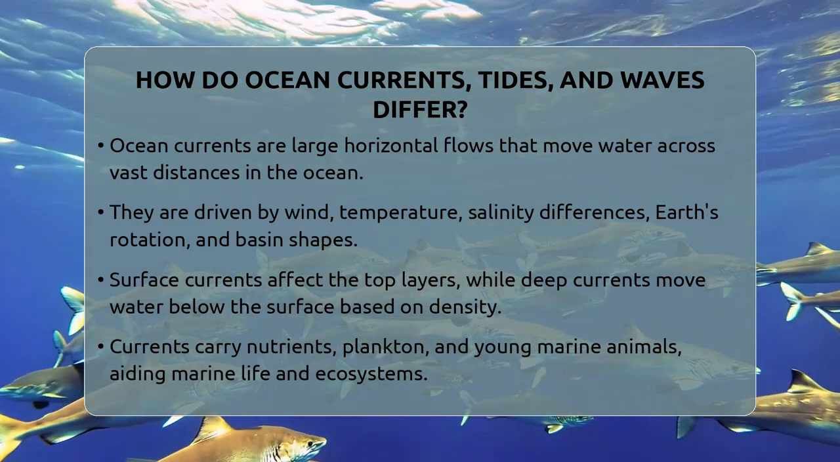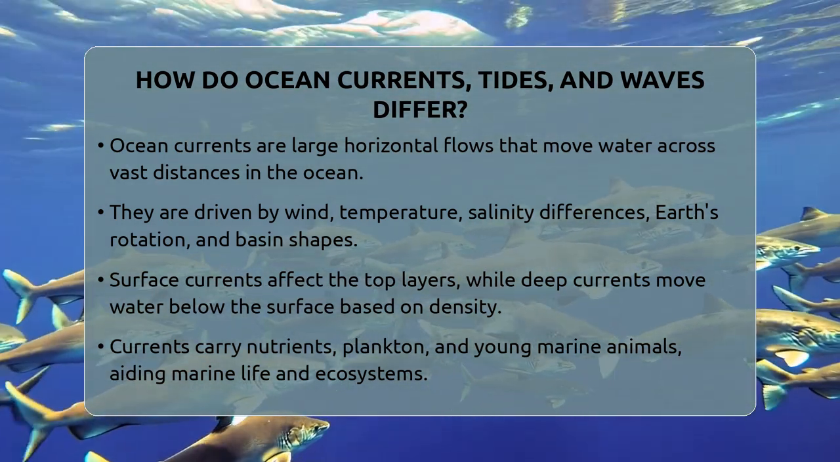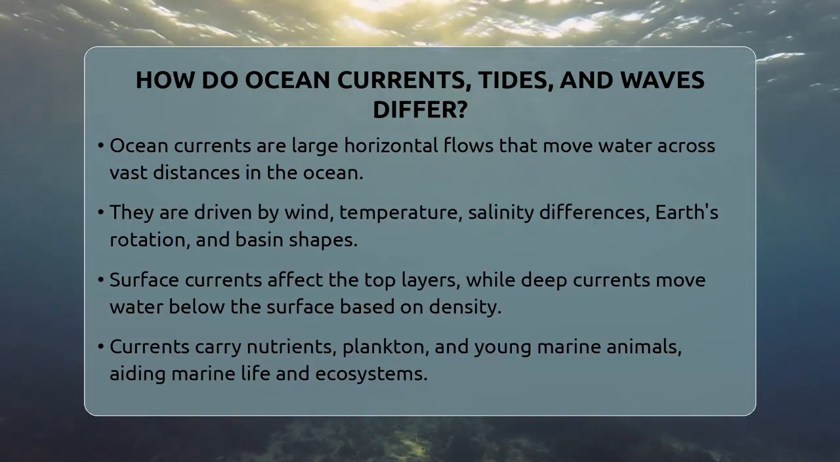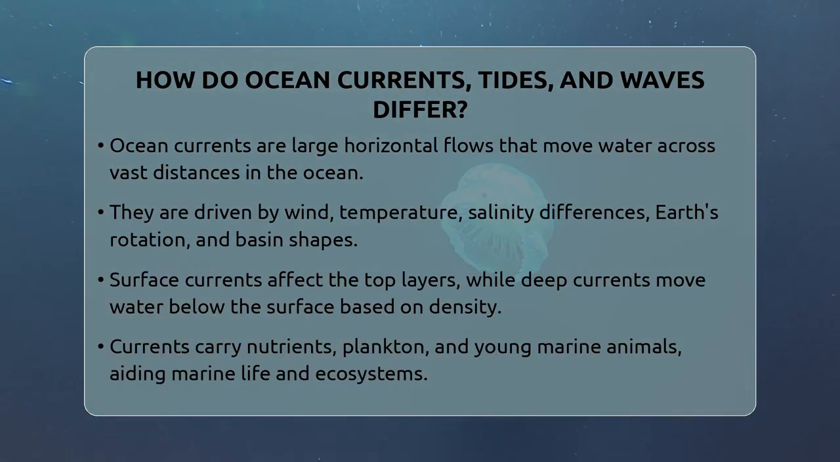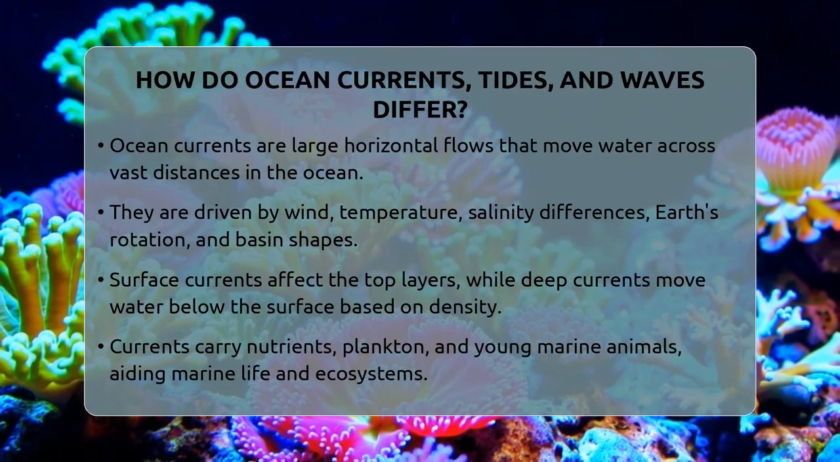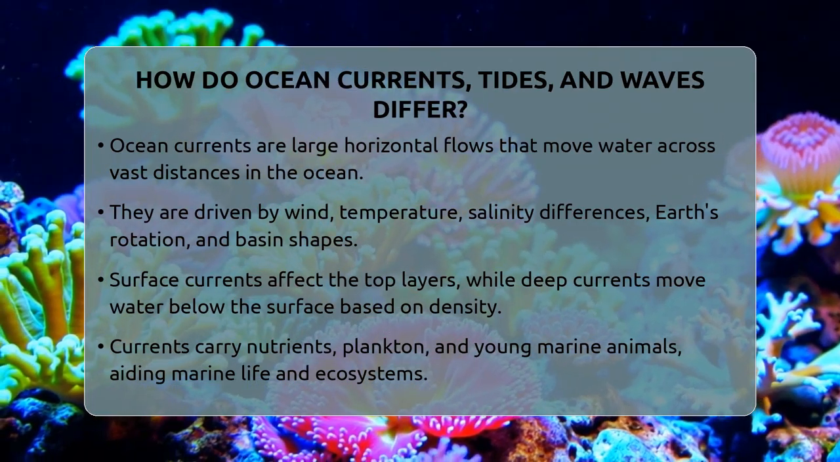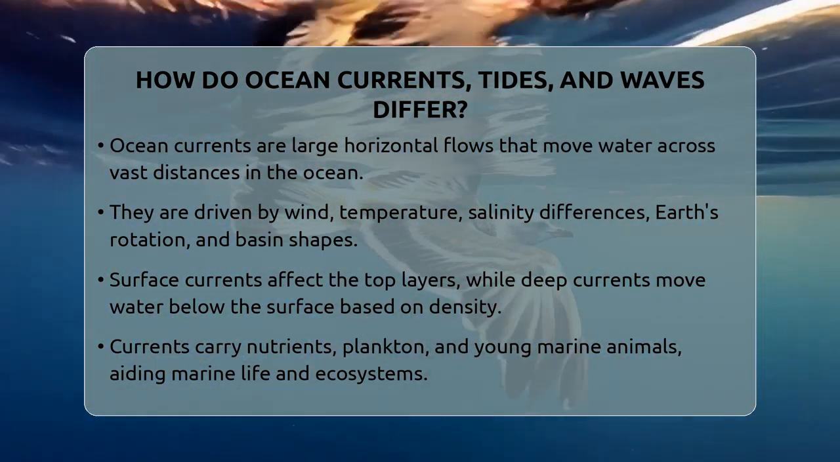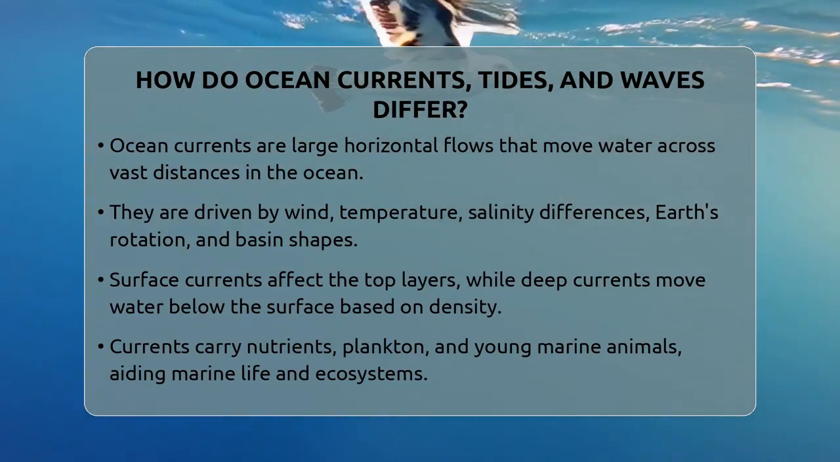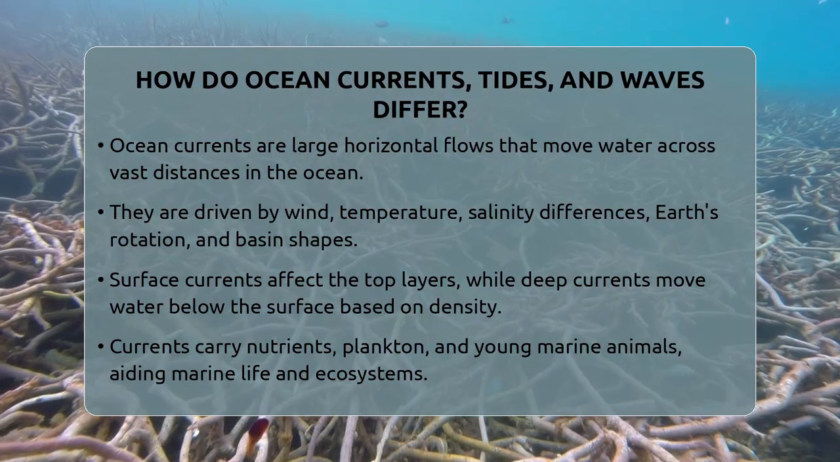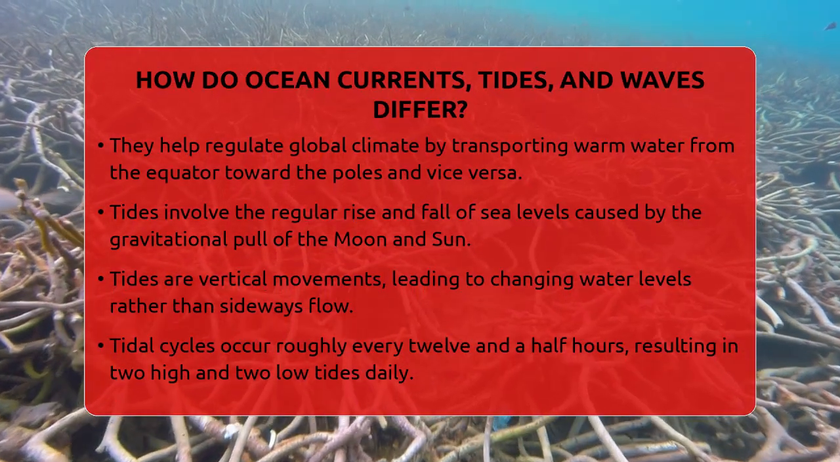Ocean currents are like giant rivers flowing through the ocean. They move horizontally across large distances, sometimes thousands of kilometers long. These currents are mainly driven by wind patterns, differences in water temperature and saltiness, the Earth's rotation, and the shape of the ocean basins. Surface currents affect the top layers of water, while deep currents move water deep below the surface, driven by differences in density.